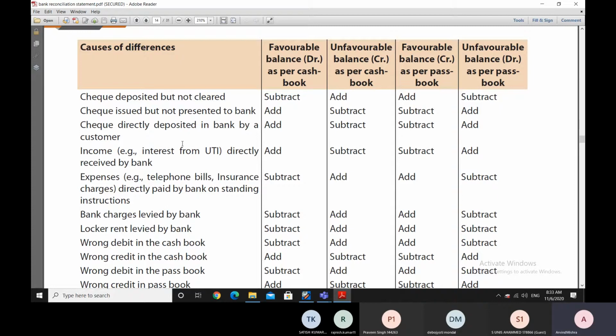If an entry is made in one book and not made in the other book, it will lead to a difference on the date on which the bank reconciliation statement is going to be prepared, or on the date on which we are looking at both the books. On the other hand, if there is an error either in the bank passbook or in the cash book, that will also lead to a difference in the balance between the two.